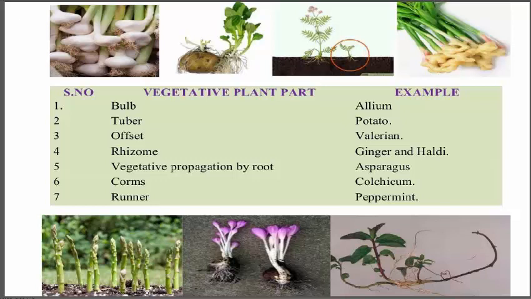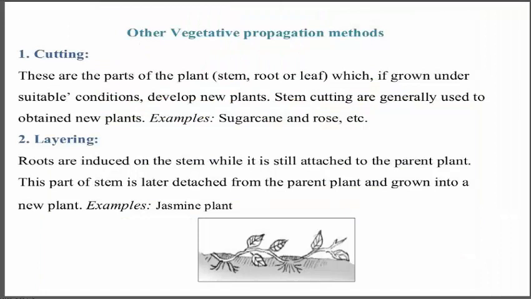Coming to the other vegetative propagation methods: first cutting, second layering. We will discuss them one by one. Cutting uses parts of the plant like stem, root or leaf, which, if grown under suitable conditions, develop new plants.